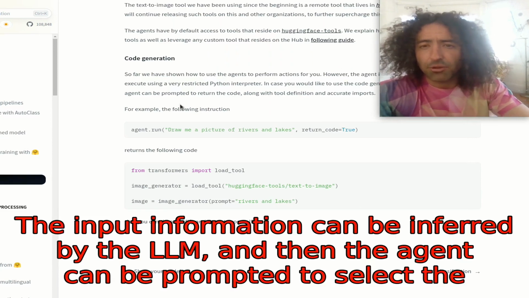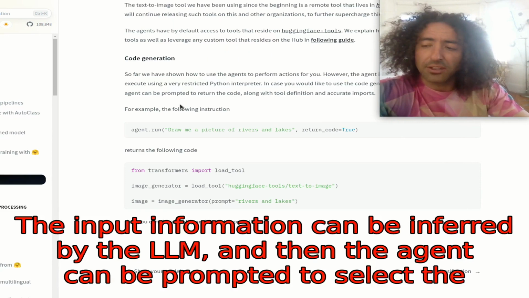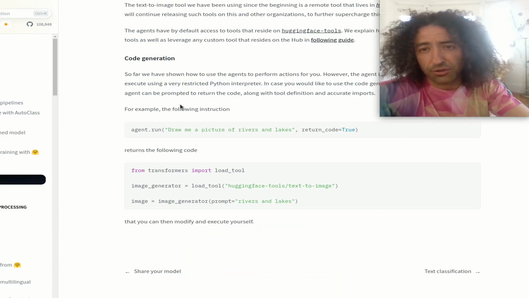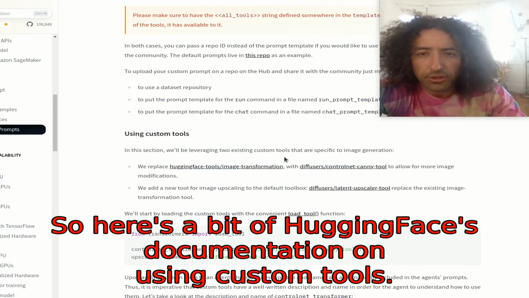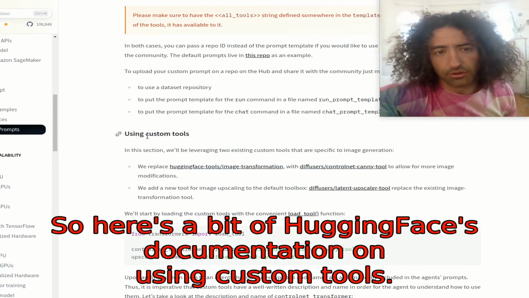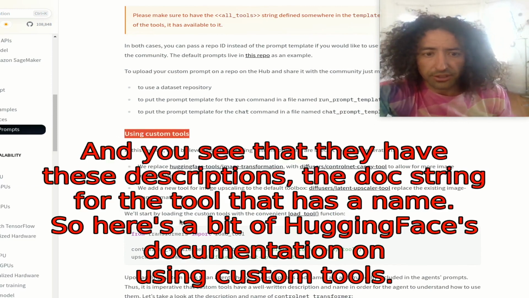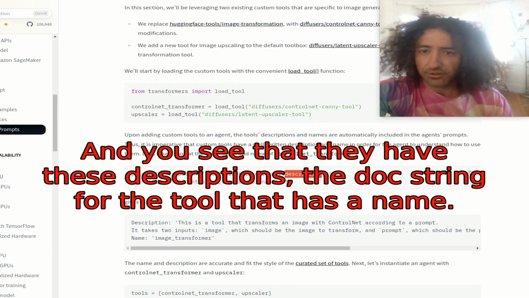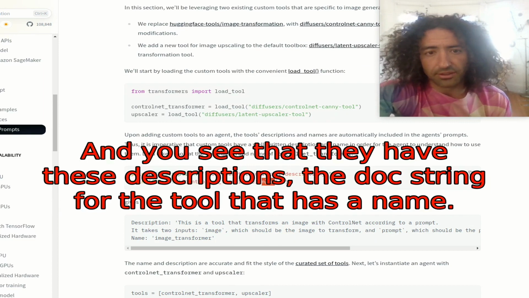The input information can be inferred by the LLM, and then the agent can be prompted to select the tool and run it. So here's a bit of Hugging Face's documentation on using custom tools, and you see that they have this description, the doc string for the tool that has a name.